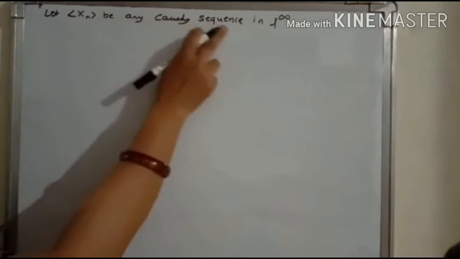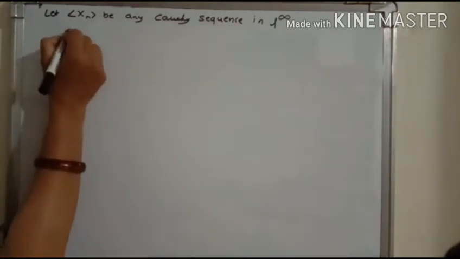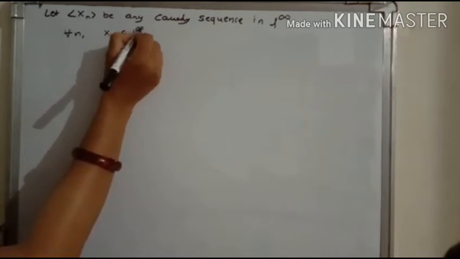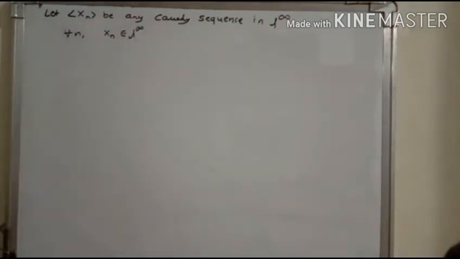As it is a Cauchy sequence in L infinity, that means x_n is an element of L infinity, and L infinity is called a linear space of bounded sequences.